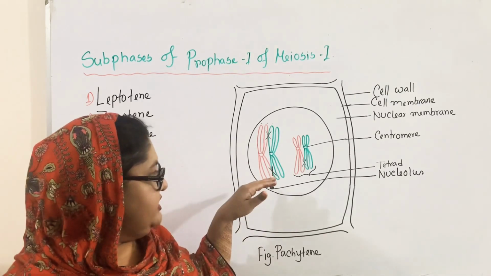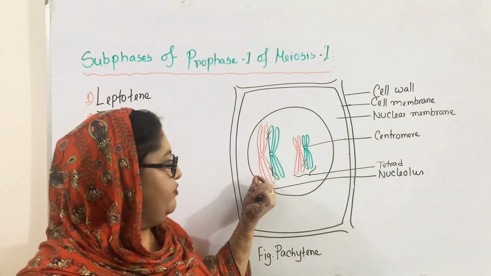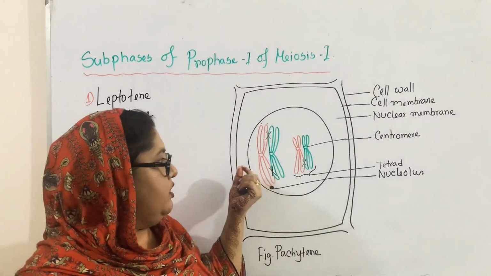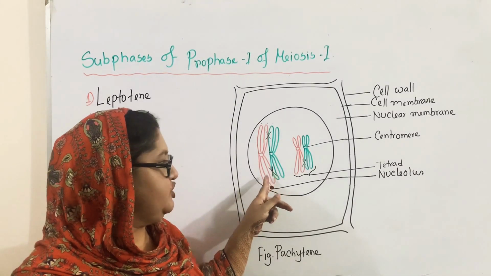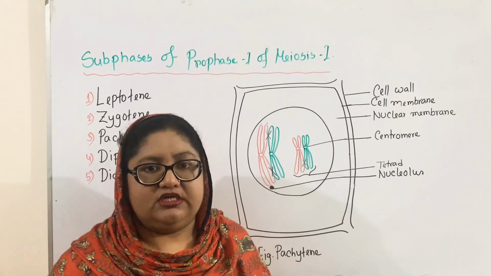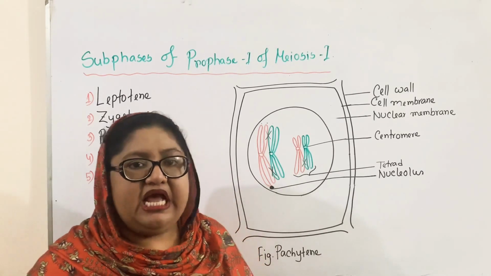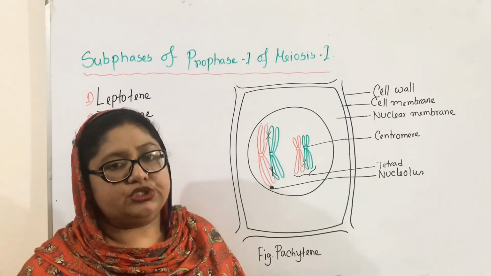At this point, the chromatids become separated from each other due to repulsion. They exchange their parts. This is known as crossing over. So crossing over means the exchange of different parts in between two non-sister chromatids is called crossing over.